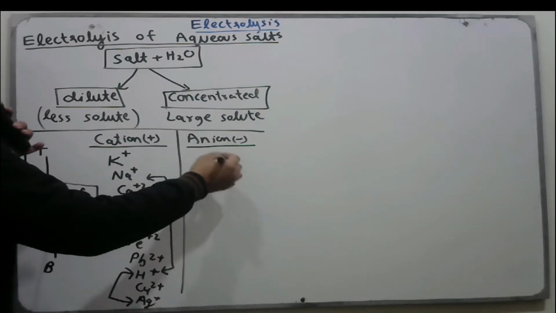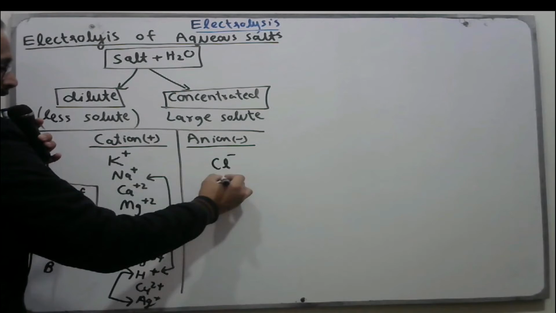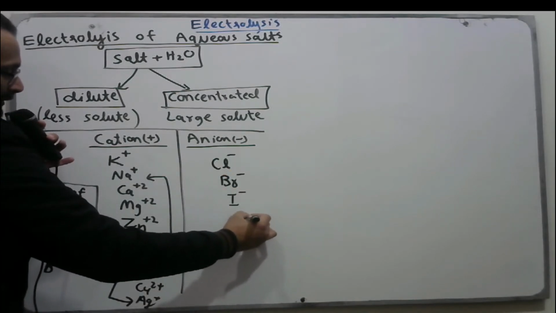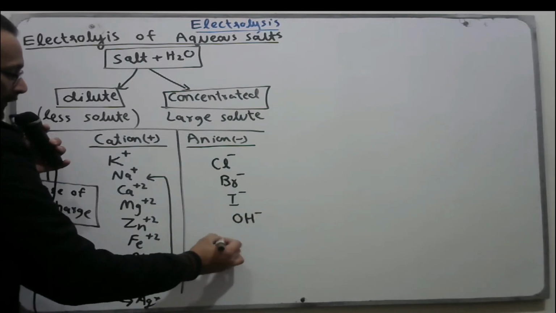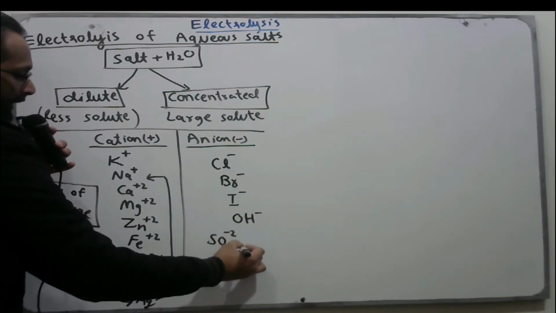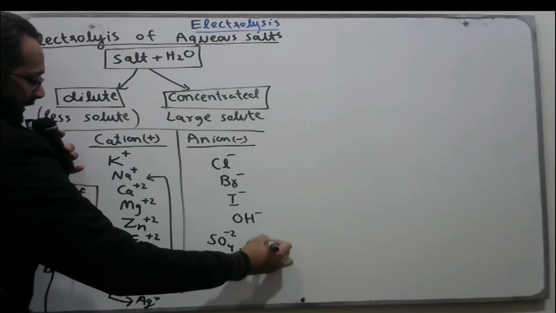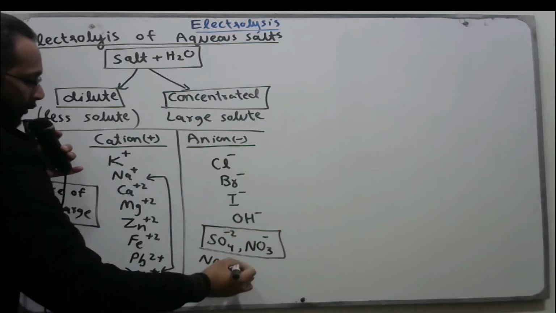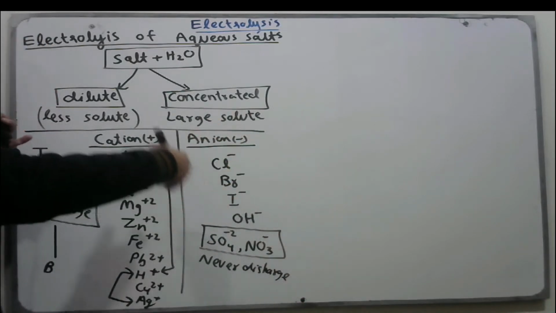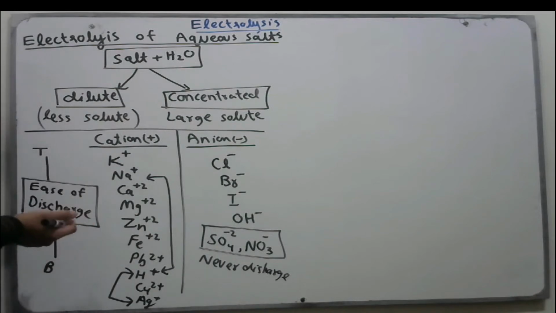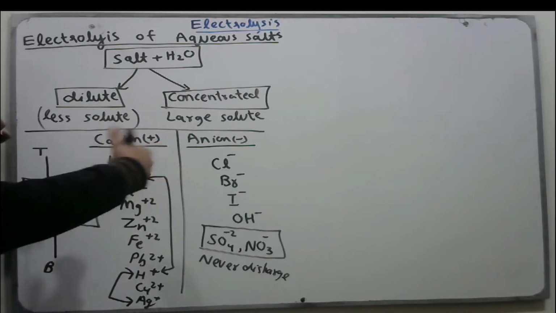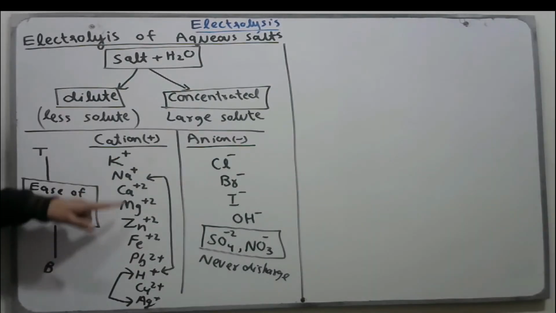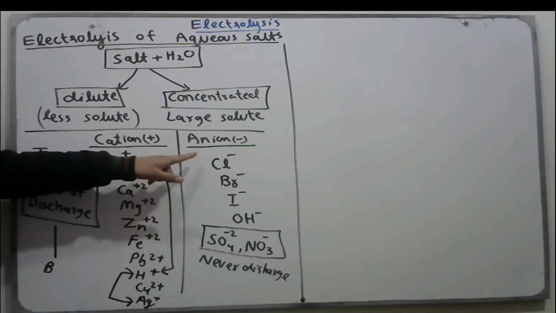For anions, the order of ease of discharge is Cl-, Br-, I-, OH-, and sulfate ions and nitrate ions will never discharge at the anode. Again, the ease of discharge increases down the series. But if concentration is changed, then we have to change some rules. For example, all the cations discharge at the cathode and all the anions discharge at the anode.